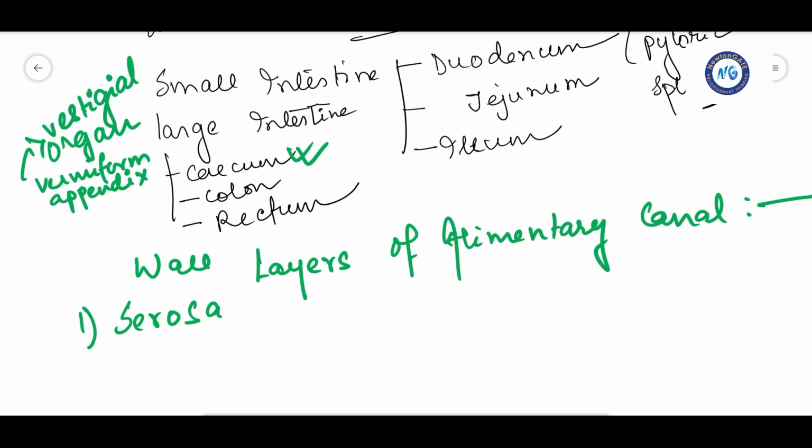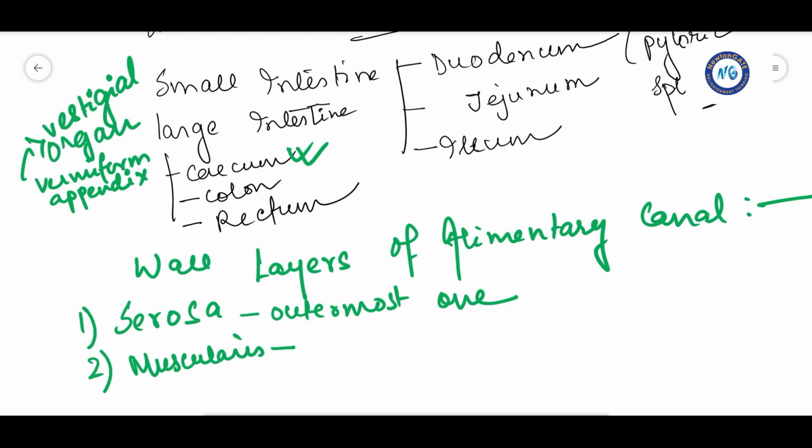The serosa is the outermost layer and it is made up of thin mesothelium connective tissue. Then comes the next layer, the muscularis. The muscularis is formed by smooth muscles, usually arranged in an inner circular and outer longitudinal layer.